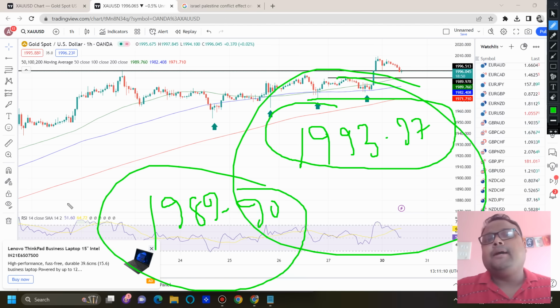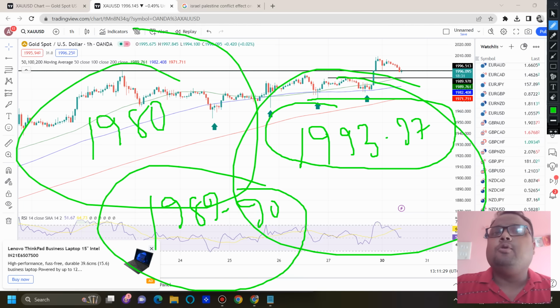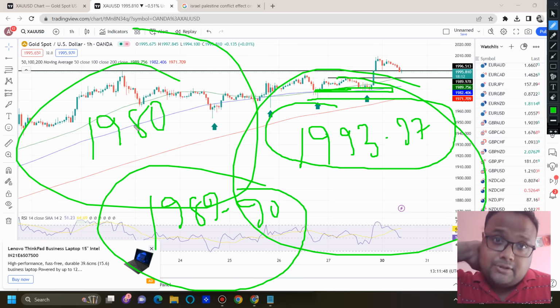But in case the market shows heavy retracement and falls further, then obviously my stop loss will be hit, and instead of going for another buy position, I will prefer to book a loss. And if I see the market is taking support around 1980, then I may also go for a buy position, because around 1980, 1979, 1978, we also have the third support on the chart of gold, but that level is far away. Before hitting this level, I would prefer to book my loss around 1987, 1986. So already I have taken a buy, so let's wait and watch.